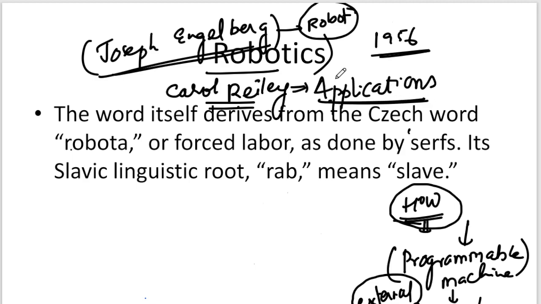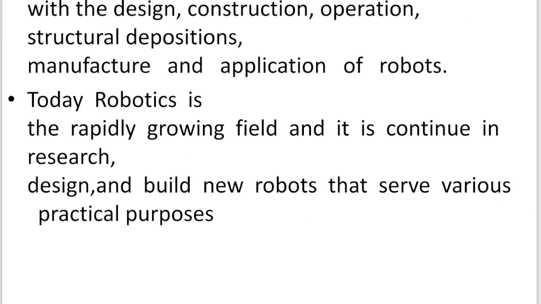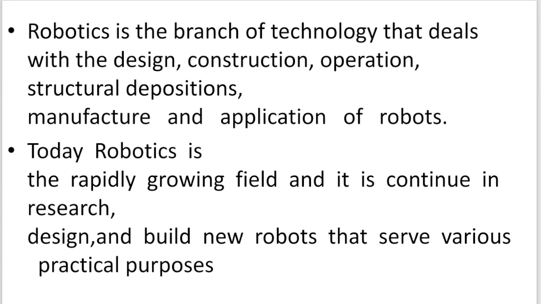Since she found various applications of robotics, she is called the mother of robotics, and he invented the robot. Joseph Engelberger is called the father of robotics. Now, what we have understood till now is the root word of robotics, from where this word came, and who the father and mother of robotics are.